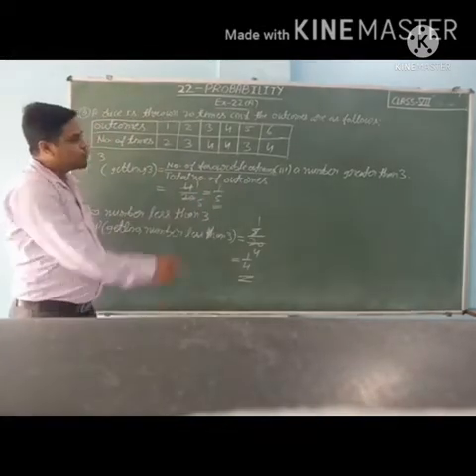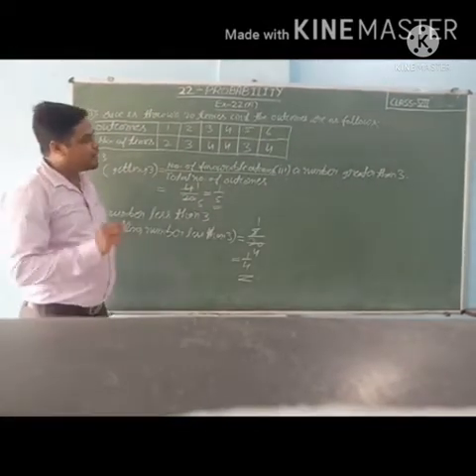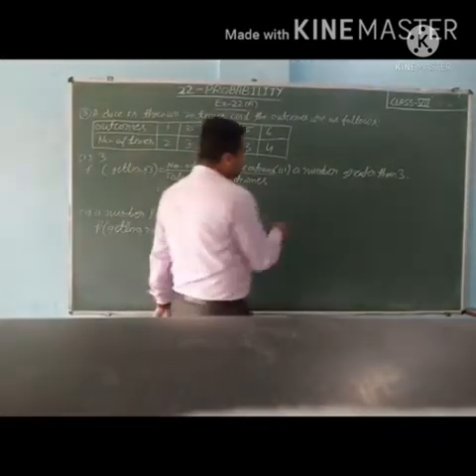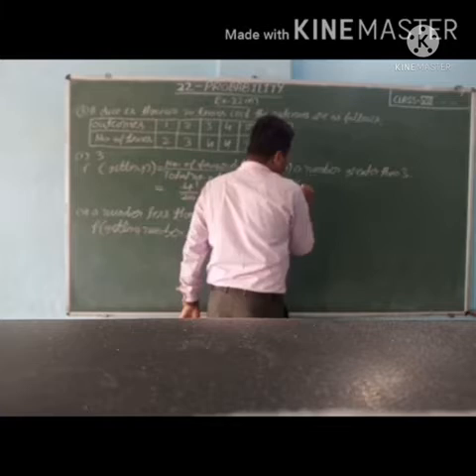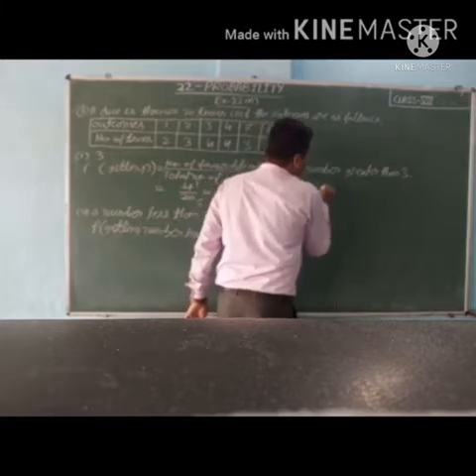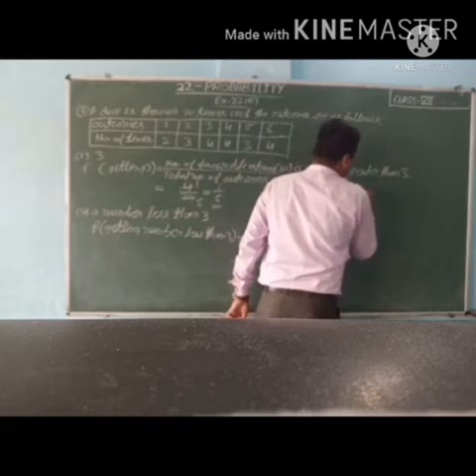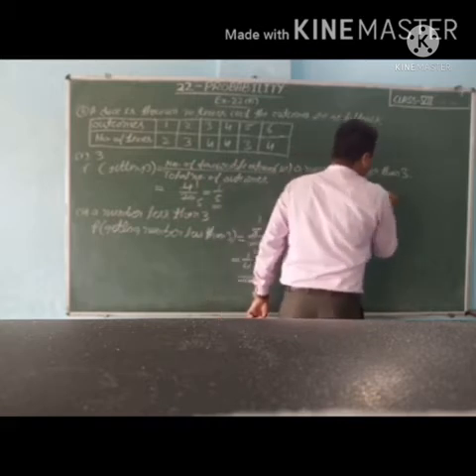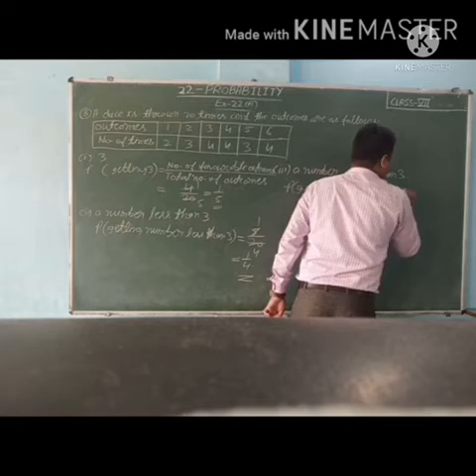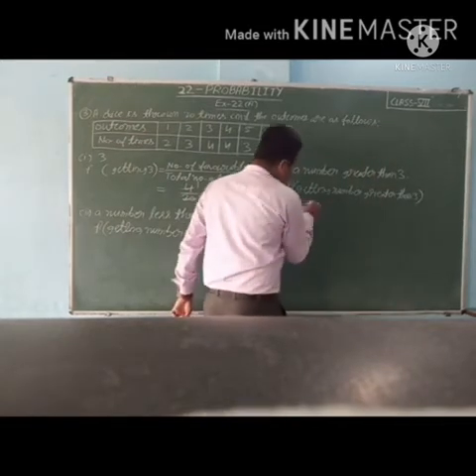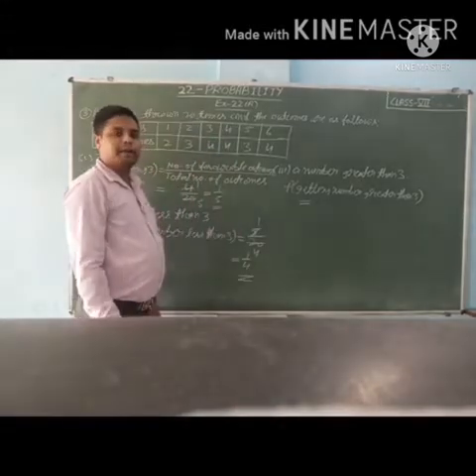Now student, move to the third part. Getting a number greater than 3. So P getting number greater than 3.